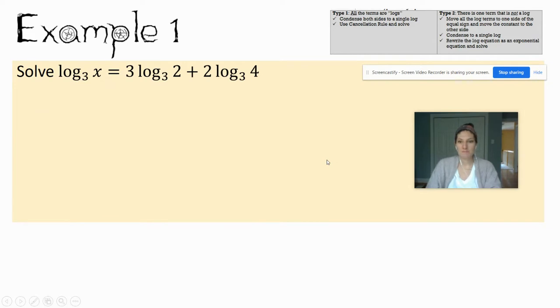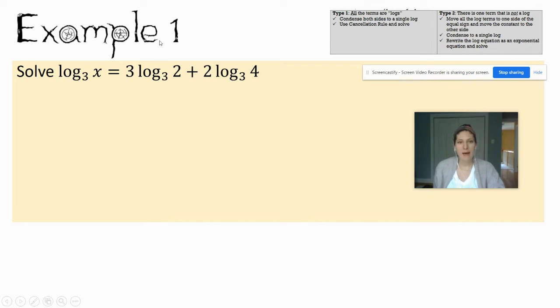Here's our equation. So I got to figure out what type is it. Are they all logs or is there a non-log? Log, log, log. So it is this type. All the terms are logs. My game plan is to condense both sides so that I only have one log on each side. So this is all set. This I need to condense.